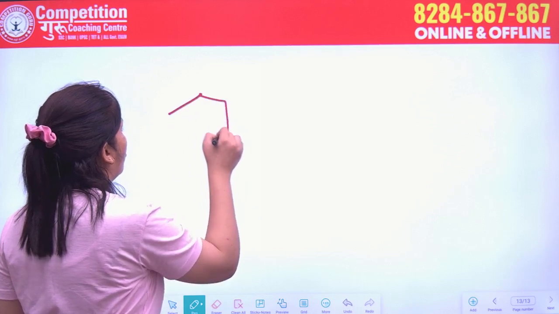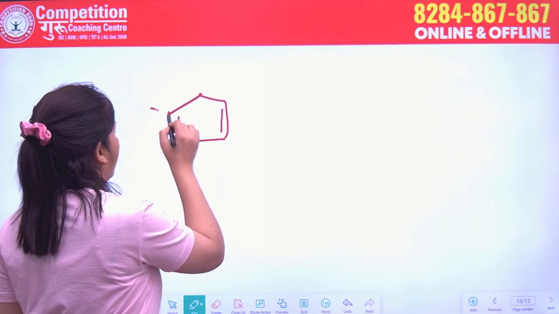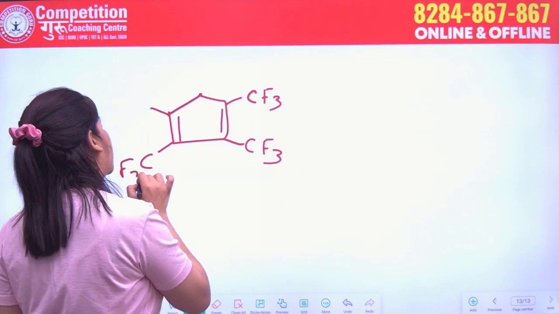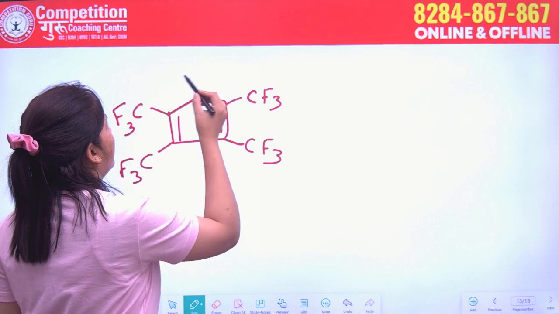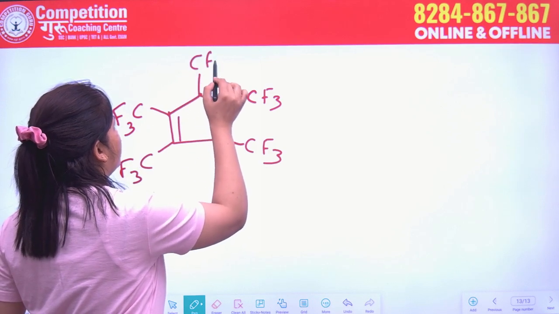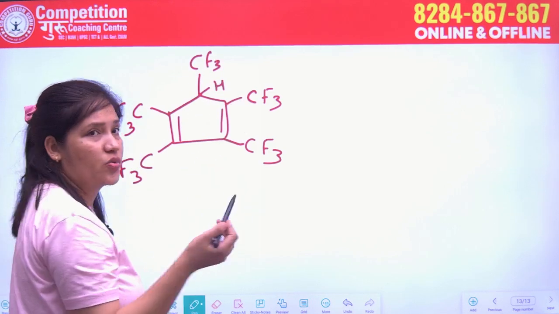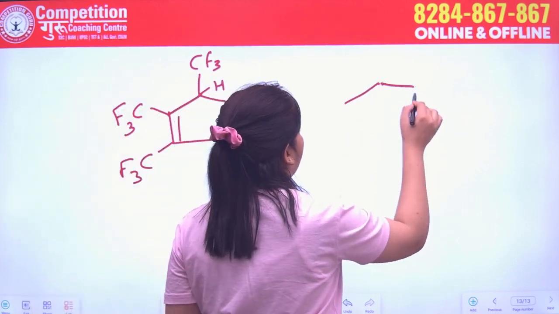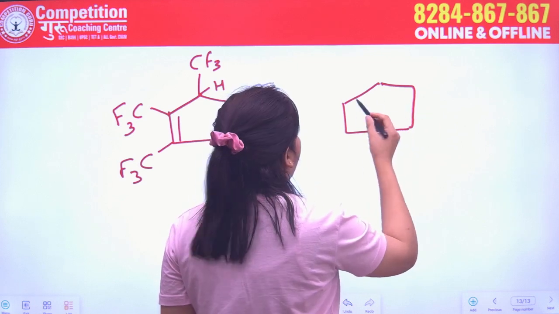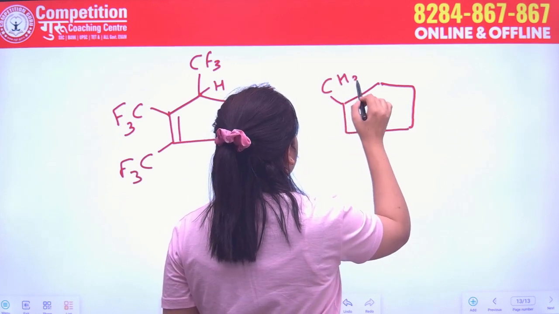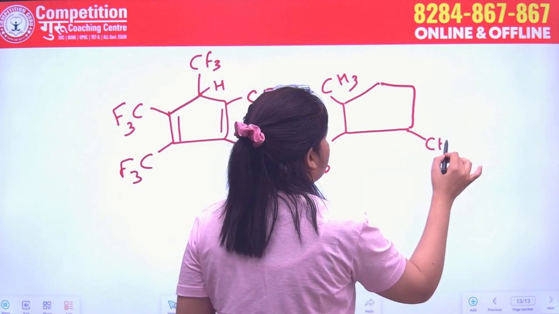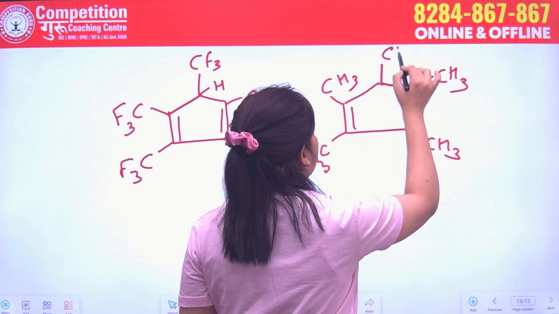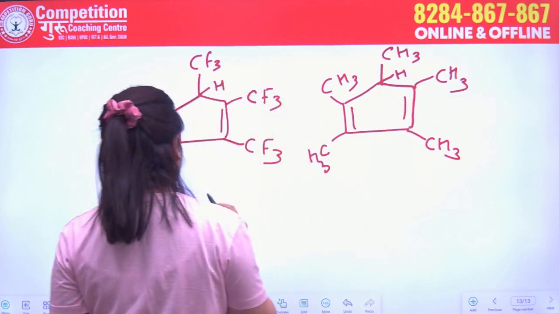If I have a compound like this and I get here CF3, CF3, CF3, CF3, and here we can also write CF3, but here H should also be present in order to fulfill the valency of the carbon, and here we have a compound like CH3, CH3, CH3, CH3, and here CH3, and there should be H present.